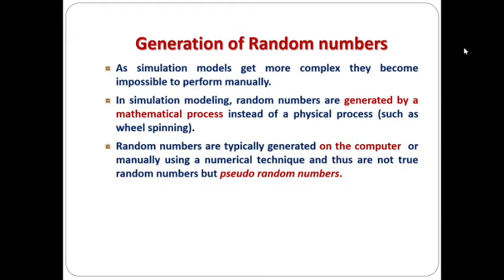These random numbers are typically generated on the computer or manually by using a numerical technique, and as we are creating them in an artificial way, they are actually not the true random numbers we get from a physical process like wheel spinning. So the random numbers generated by using a computer or a numerical technique are actually called pseudo random numbers.